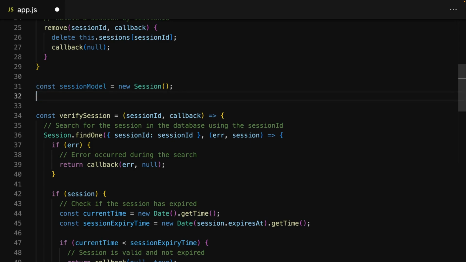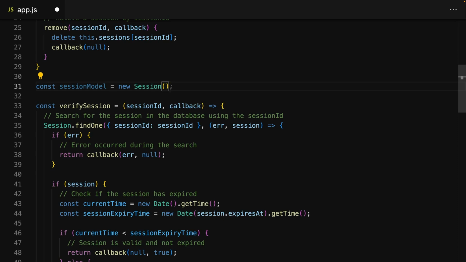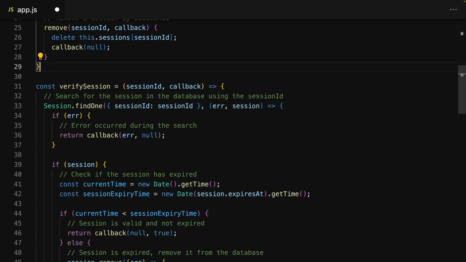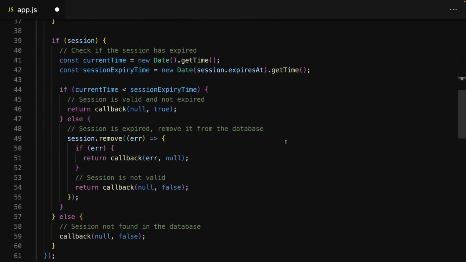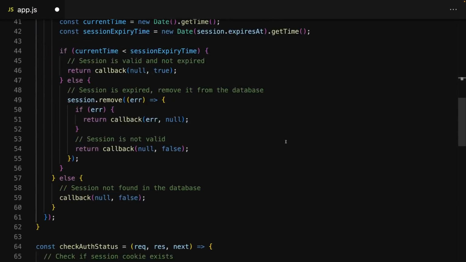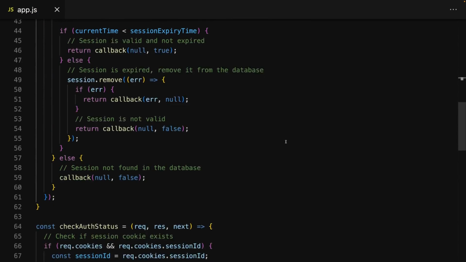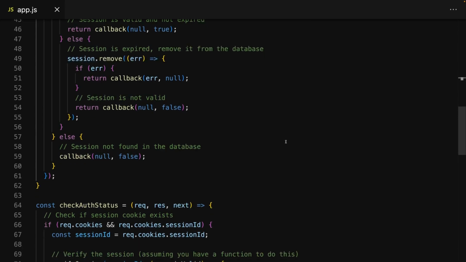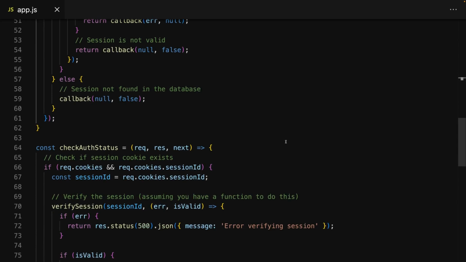Now, of course, I could ask ChatGPT to give me the updated code, but I can also simply change it myself. Get rid of this line, and also of this line here. And then here, I'll change this verify session code to be defined as a function like this here. And with that, I have valid code that's based on the code provided by ChatGPT, but I fine-tuned and improved it myself, instead of asking ChatGPT for these very specific changes.